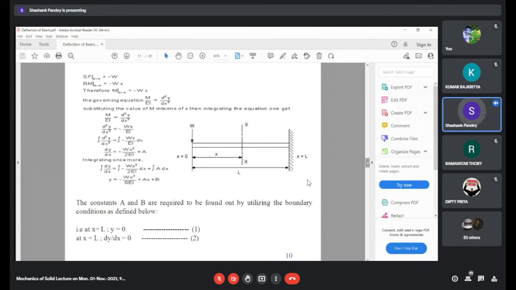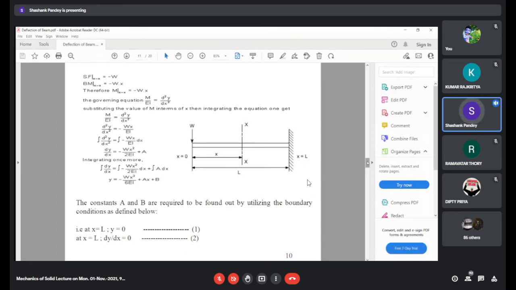Let us call this integration constant A, and integrating it twice, we will get another integration constant. Let us call this integration constant B.